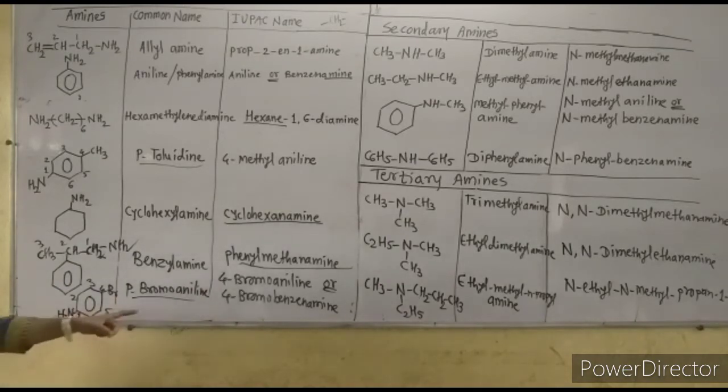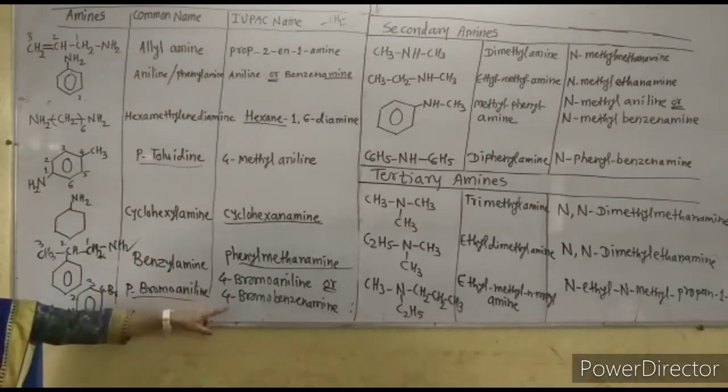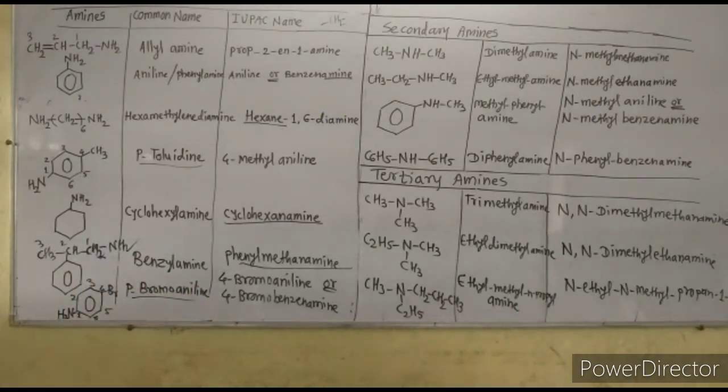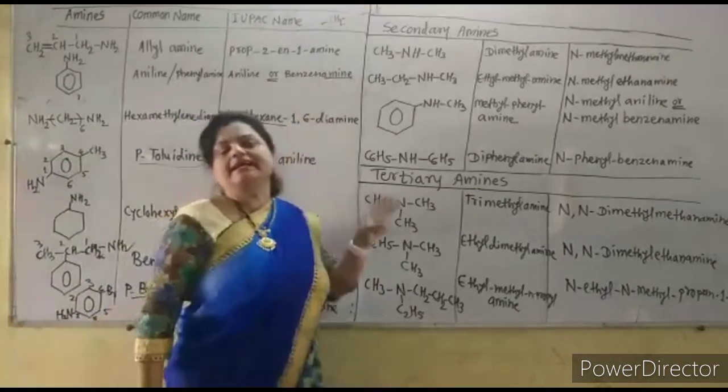So it is 4-bromo-benzenamine, or it is also called 4-bromoaniline. Both are correct IUPAC names, but commonly it is called para-bromoaniline. Remember that.